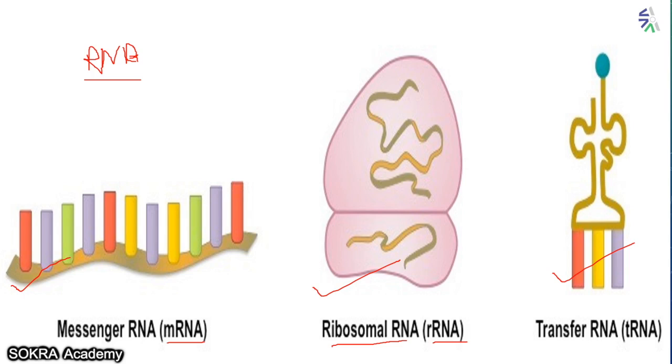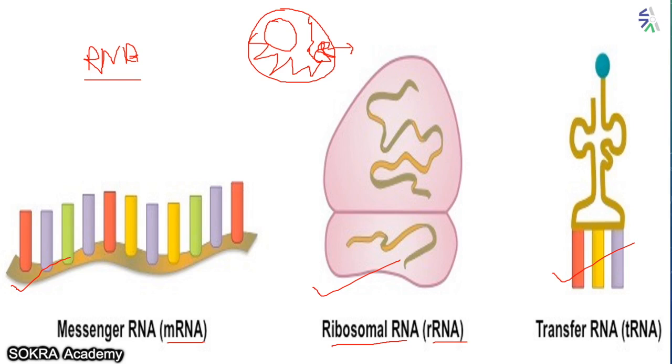Now let me explain. This is a cell. Inside the cell you have the nucleus. Other than the nucleus, whatever this part is, it is called the cytoplasm. In the cytoplasm, there is this structure called the ribosome. In this ribosome, the proteins are made. So you have to remember this ribosome. It is present outside the nucleus in the cytoplasm.